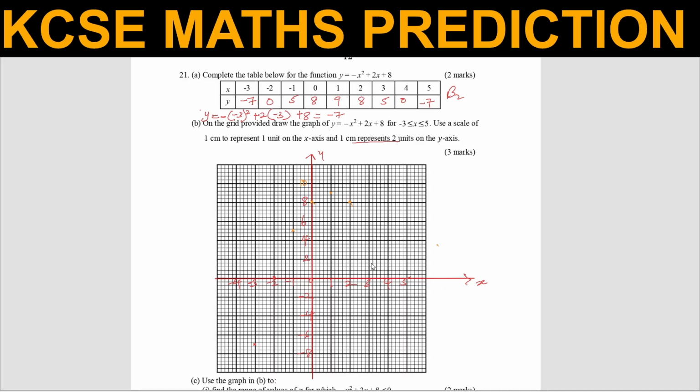And then 3, 5. 5 is between 4 and 6. And then 4, 0. And then lastly we have 5, -7. -7 is there. So those are the points.